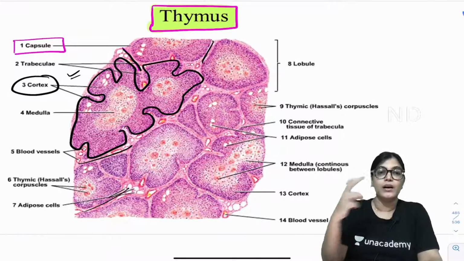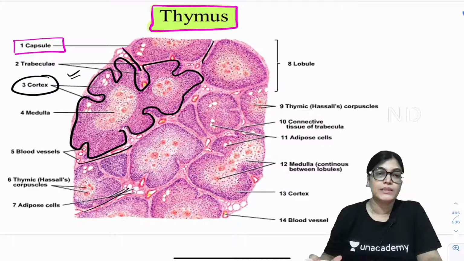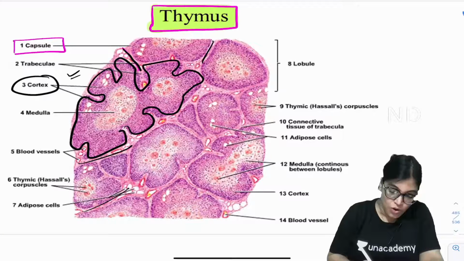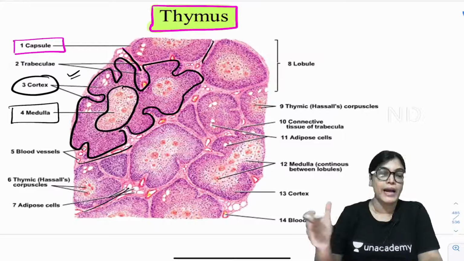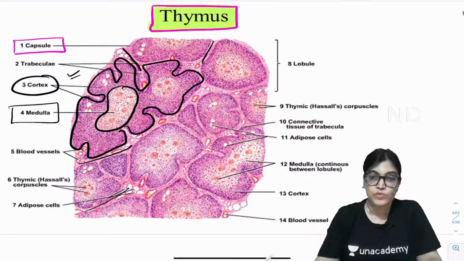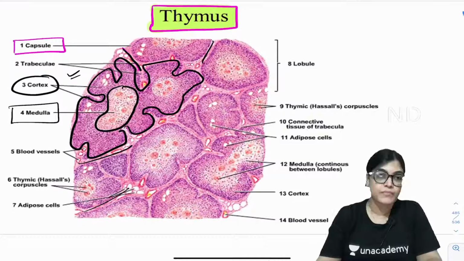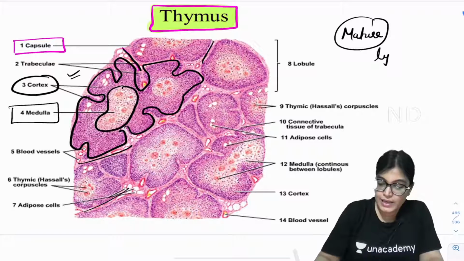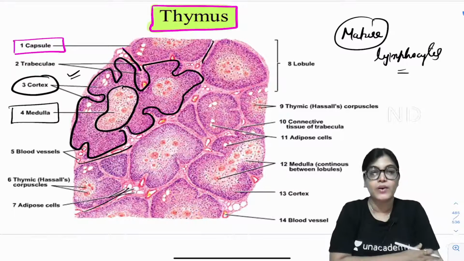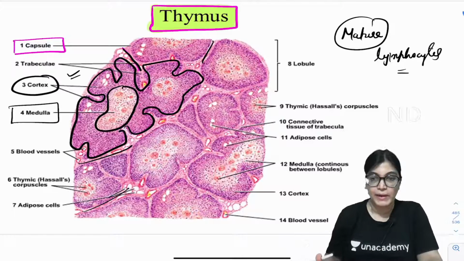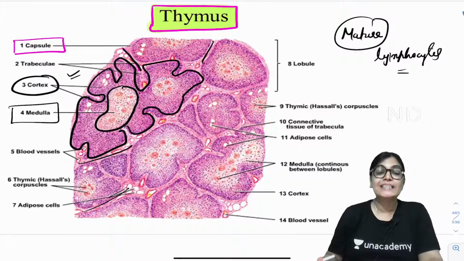Inside you will have a darker stain structure which is called the cortex, and the innermost structure is lighter stain. Can you see here? This is the medulla. So, this is how we categorize the thymus gland: outermost covering of fibrous capsule, and presence of cortex and medulla. Now, my dear aspirants, why is the cortical area darker stain? The reason is that it is containing mature lymphocytes, and the density of the lymphocytes located in the cortical part is much more as compared to the medulla part, and you will see T lymphocytes.